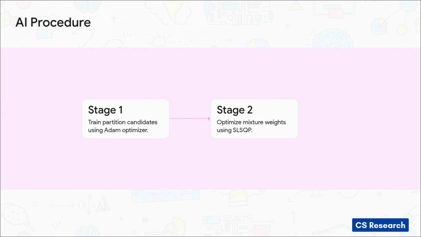So the researchers deployed an AI coding agent to propose a strategy that decoupled the search into two really efficient stages. Step 1. The AI uses an Adam optimizer to draw complex, wavy boundaries through the space. It explores all sorts of different polynomial functions, just to generate these candidate cuts. Then, step 2. Once it builds up a dictionary of good candidates, the AI freezes them. It then uses a second algorithm, sequential least squares programming, to figure out the exact percentage or the weight to assign to each boundary. It dynamically calculates exactly how to blend that classic flat hyperplane with the crazy new wavy cuts.